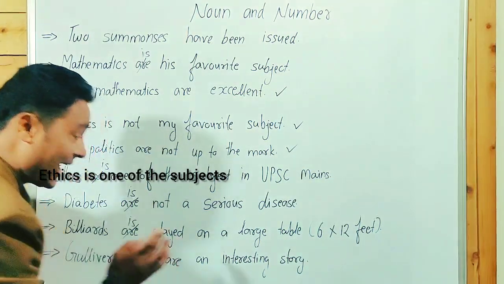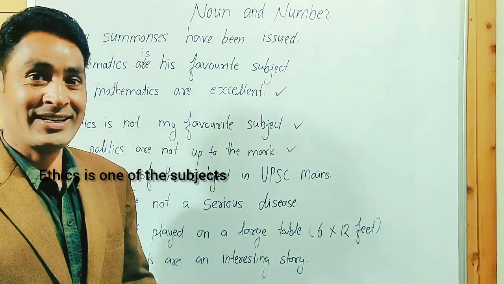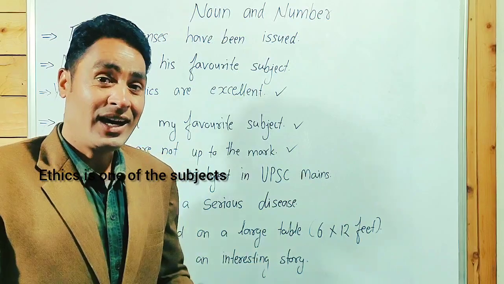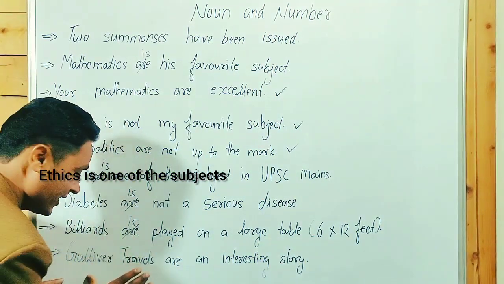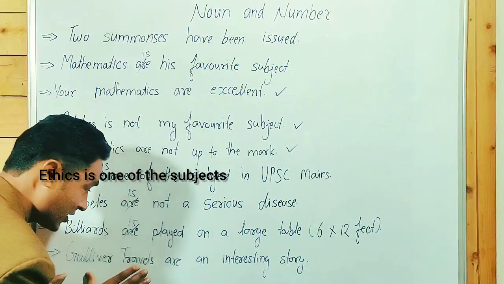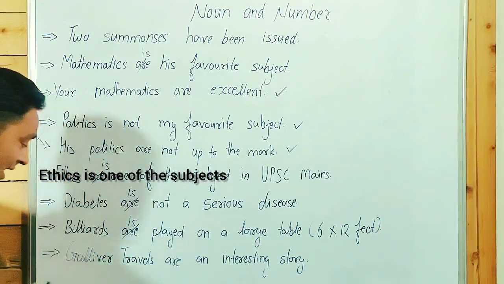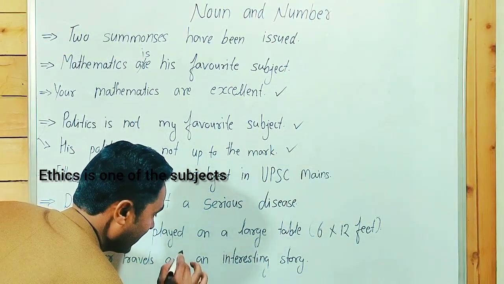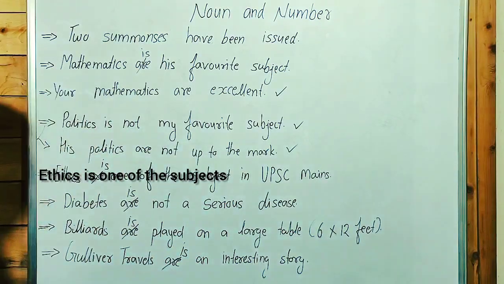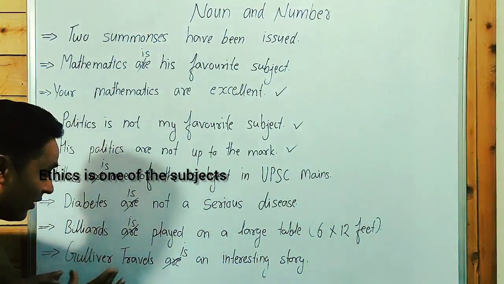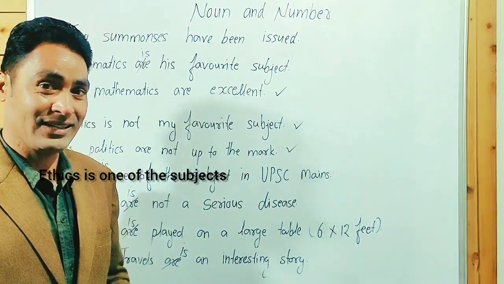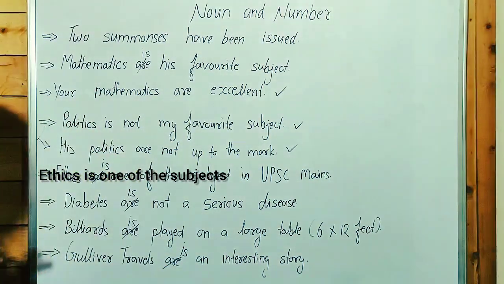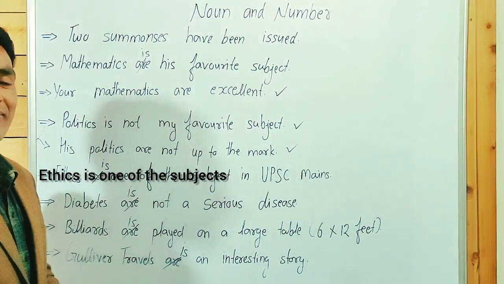Gulliver's Travels are an interesting story. Gulliver's Travels, Arabian Nights: this is a story, the name of a story, so it's singular. That's why we have to use is over here. Gulliver's Travels is an interesting story, not are. Plural in form, singular in function.